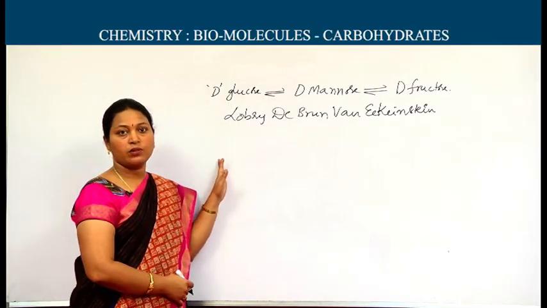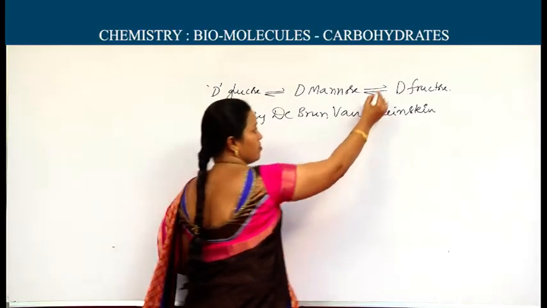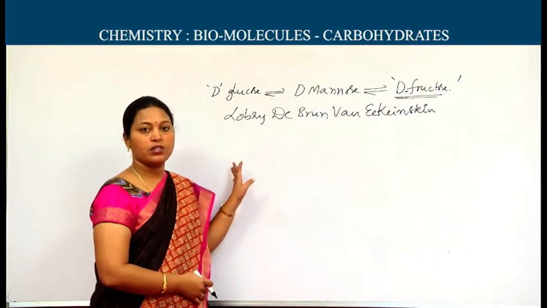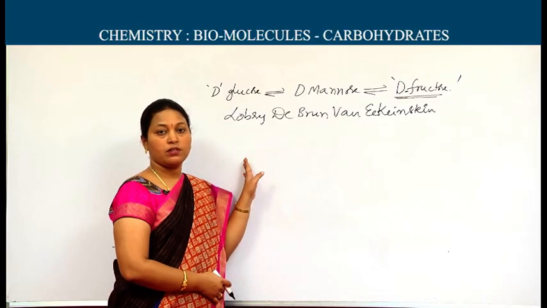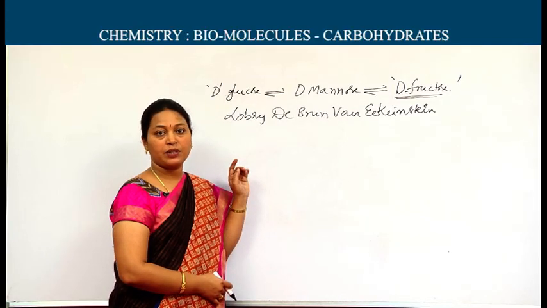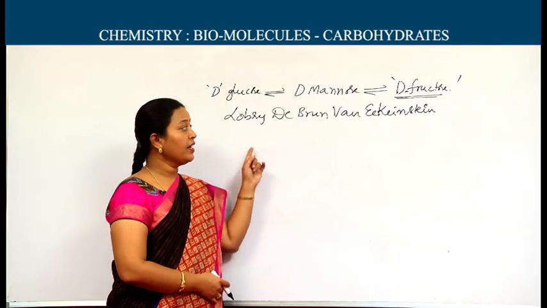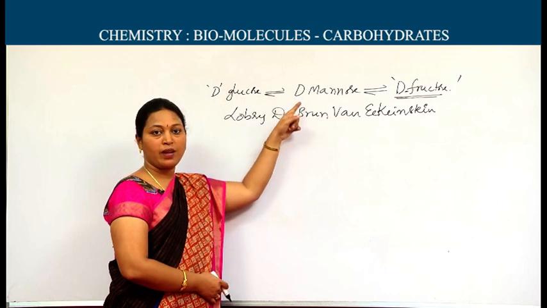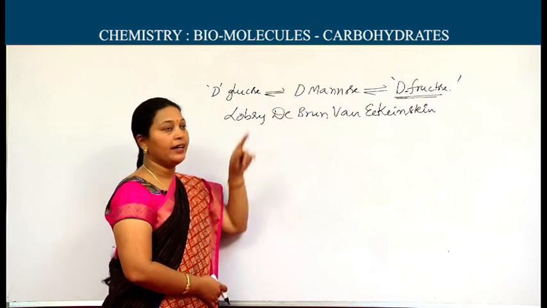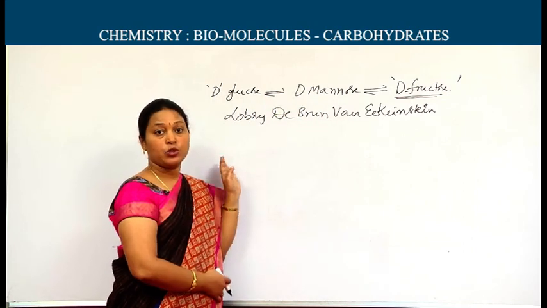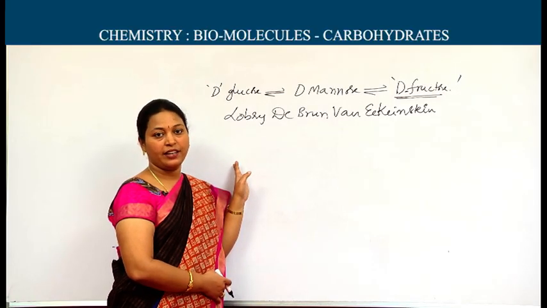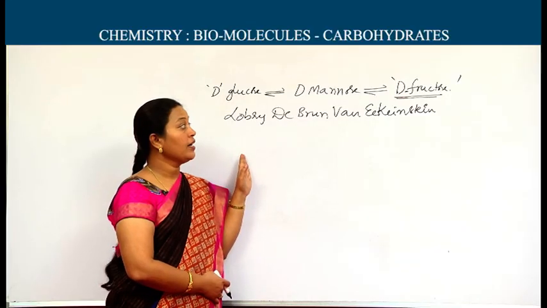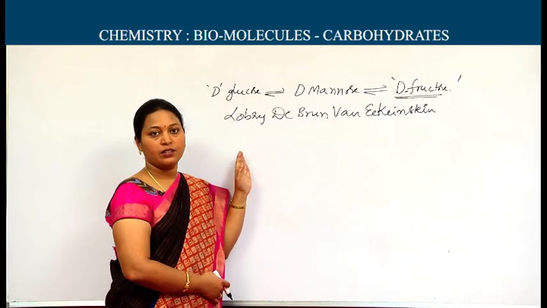Because of this reason only, fructose is behaving as a reducing sugar. It is one of the most important points. Fructose, though it contains ketone as the principal functional group, when it is on reaction with dilute base, isomerizes either as mannose or as glucose, and it shows reducing ability with Tollens and Fehling's solution. Because of this isomerization only, fructose is behaving as a reducing sugar.